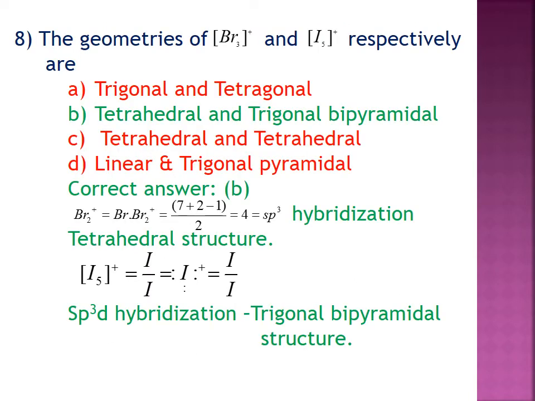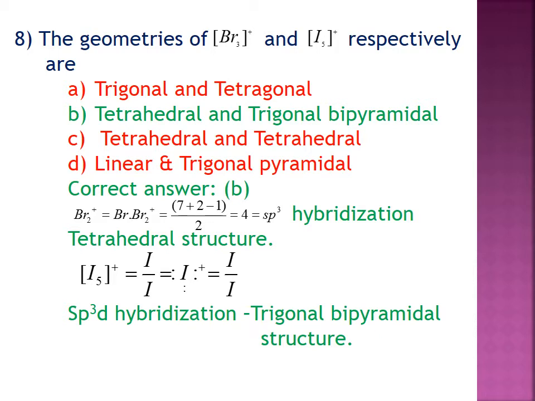8. The geometry of Br3 plus and I5 plus respectively are: A, trigonal, tetragonal; B, tetrahedral, trigonal bipyramidal; C, tetrahedral and tetrahedral; D, linear and trigonal pyramidal. Here you have to consider Br3 plus as Br2 plus, the total number of electrons is 7 plus 2 minus 1, divided by 2, that is 4, sp3 hybridization.